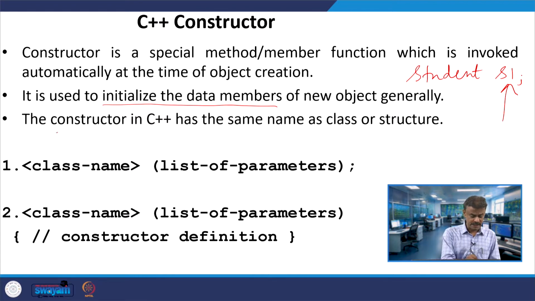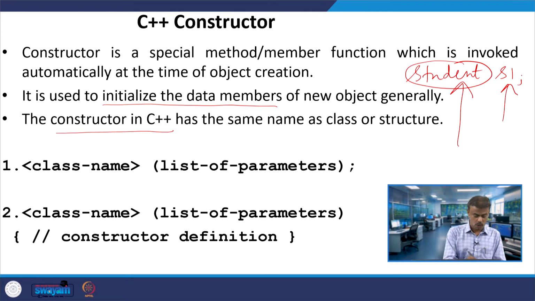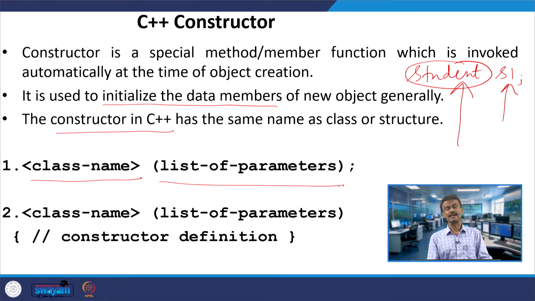Talking about the constructor, look at the name of the class. For example, here Student is the name of the class. The name of the constructor will also be the same as the class, or even a structure, which you might have studied in procedural oriented programming. So when you want to have the constructor, it should have the same name. The syntax goes like this: the name of the class, and then a list of parameters. It looks like a function, and that is the reason we call this a special member function.